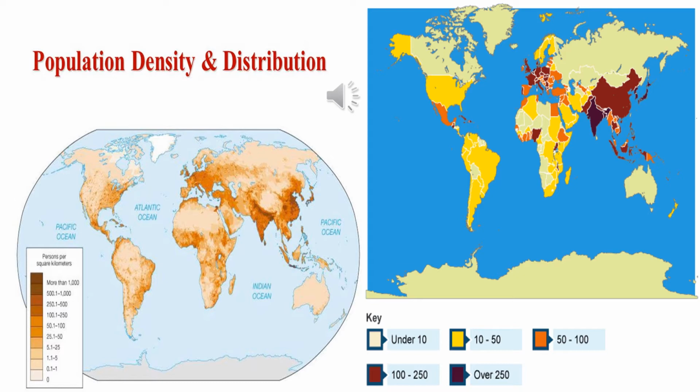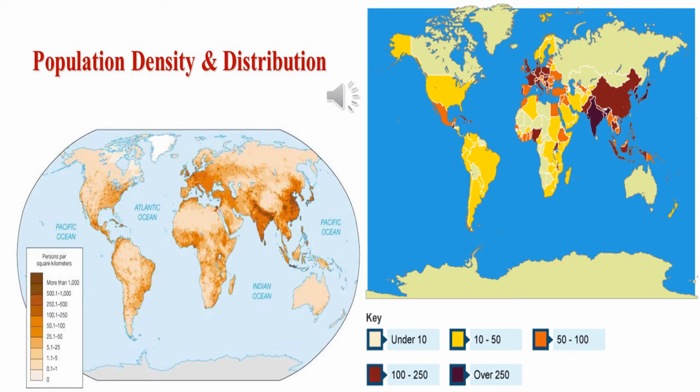Now coming to the right side map, you can see they have shown the political boundaries of nations. The blue color shades are showing the ocean and the other ones are shown with different political boundaries, and at the same time different shades or different colors are being used for showing the density of population.